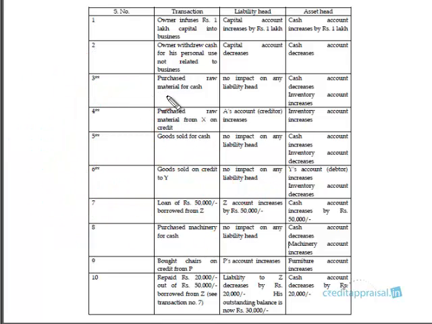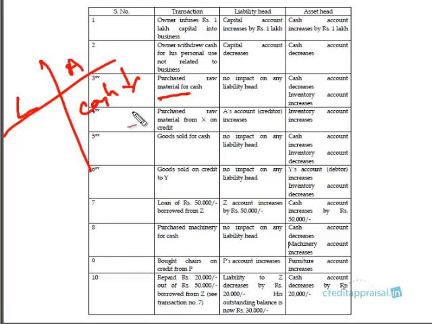So we'll now see another transaction. The company has purchased raw material for cash, right? So what are the 2 heads that are affected? Since the company has purchased for cash, cash goes down. Say for example, the company has bought cement for 1 lakh. By using cash, cash has gone down. So what has come into the business? The cash is converted into cement.